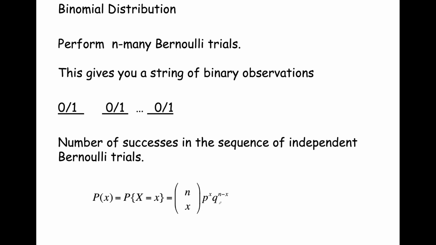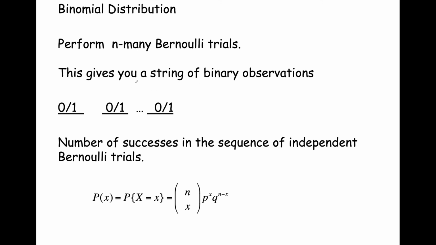All right, so let's take a look at this next distribution, the so-called binomial distribution. With the binomial distribution, we're going to perform some number of Bernoulli trials, like flipping a coin n many times, like picking either male or female n many times for a team of n people.